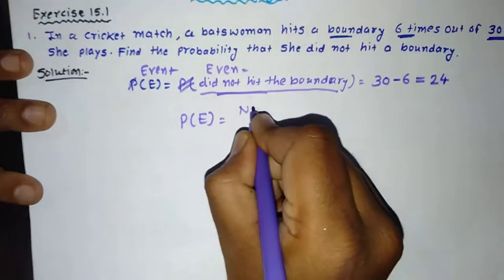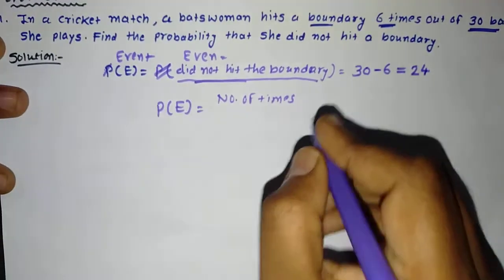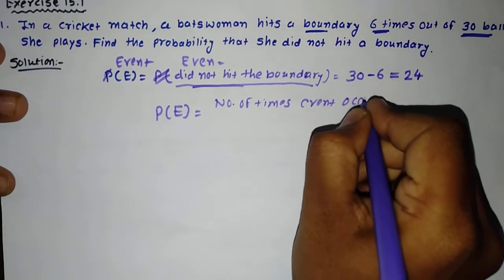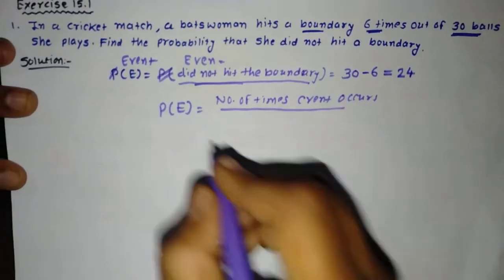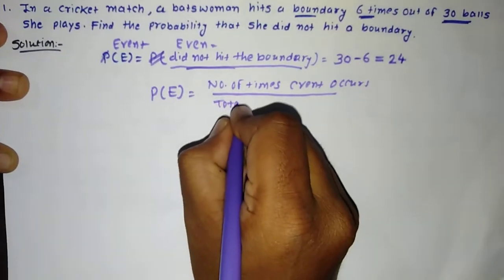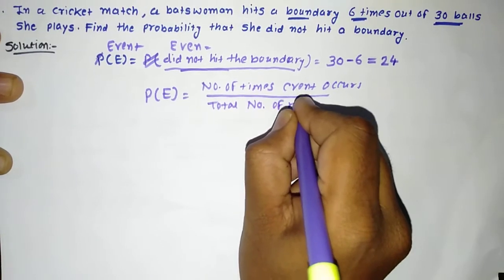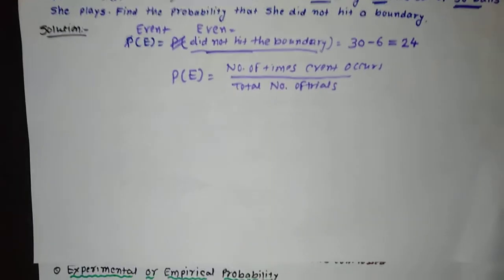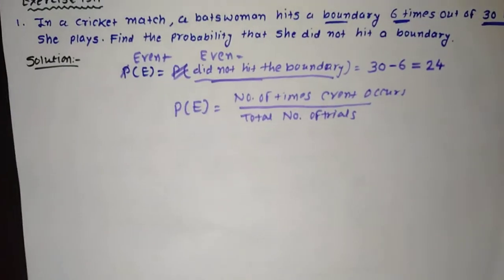So we'll write it here: number of times the event occurs, divided by the total number of trials.